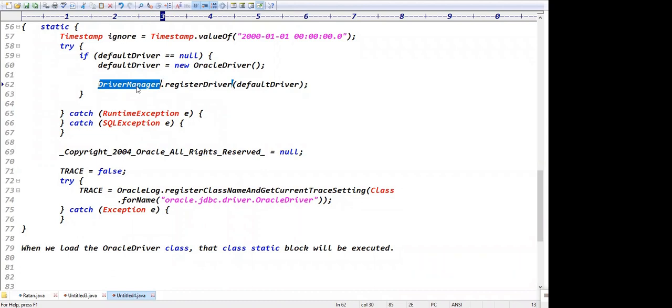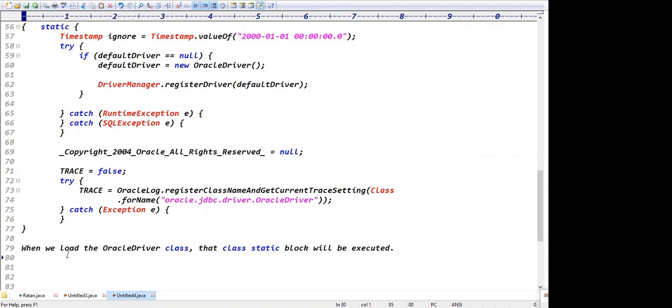Loading the driver is nothing but this: when we load the driver class containing the static block, that static block creates the object of the driver class and registers the driver into the driver manager service. Loading the driver means the driver object is registered in which service? Driver manager. Exactly. That point is important for us.